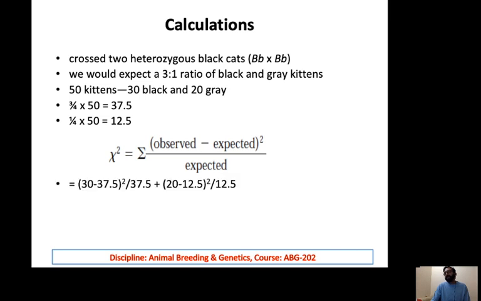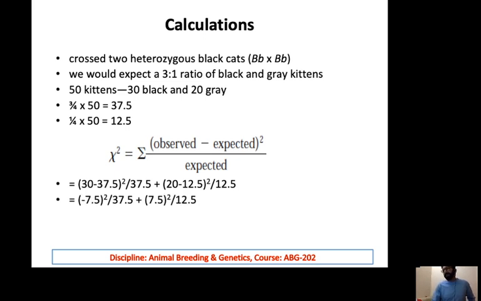For the first one, 30 minus 37.5, squared, divided by 37.5, the expected value. Likewise, the expected value for homozygous recessive is 12.5, which is subtracted from 20, the observed value, squared, divided by 12.5.